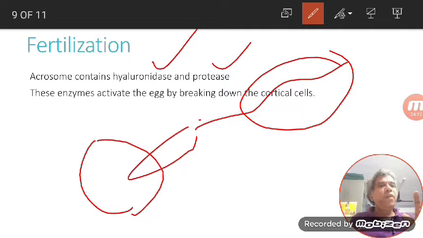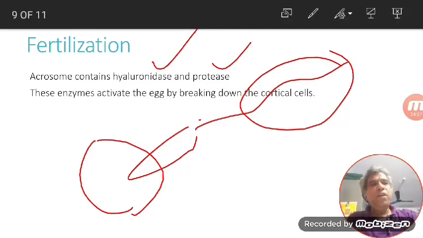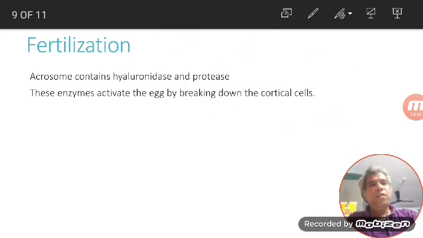So for the process of fertilization, this lysosomal activity is required for the degeneration or dilution of the cortical cells that are surrounding the egg. So this is another function. Up to this slide you have learnt some functions of the lysosome, namely heterophagy, autophagy, autolysis and this fertilization. Now let us remove all these annotations. Now you can see the slide is very clear.